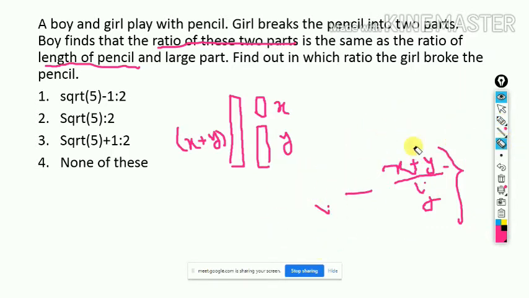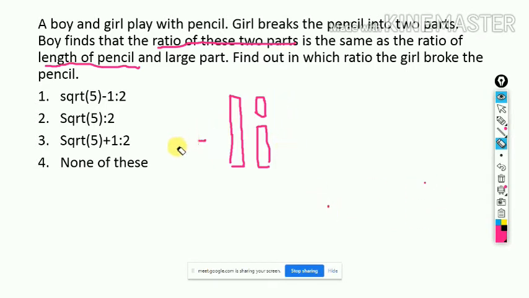We will not go in this way. How will we solve it? We'll solve.